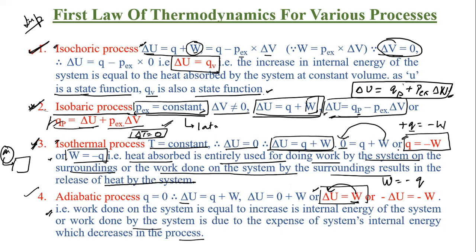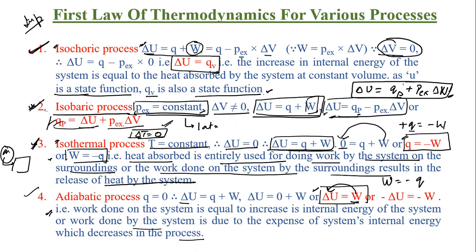अब सपोज करो, Q is equal to minus W है, अब W is equal to minus Q भी तो हो सकता है, ये हो सकता है नहीं हो सकता है? Now if Q is equal to minus W, it means whatever heat you are absorbing, each and every bit of heat is used by the system in order to do work. If W is equal to minus Q, it means that work is done on the system and the system is giving out some amount of heat.